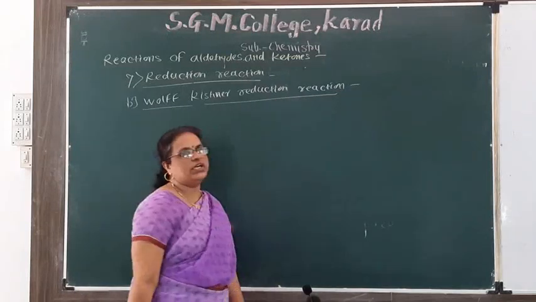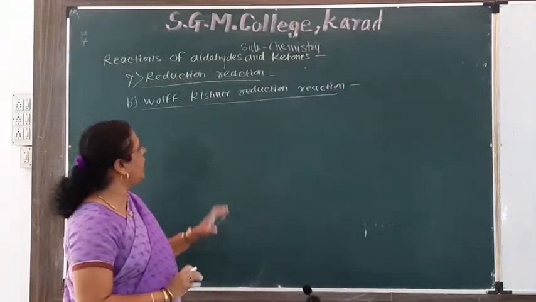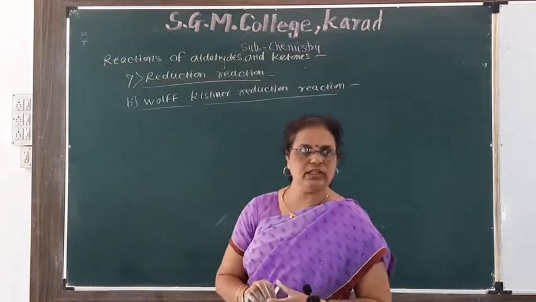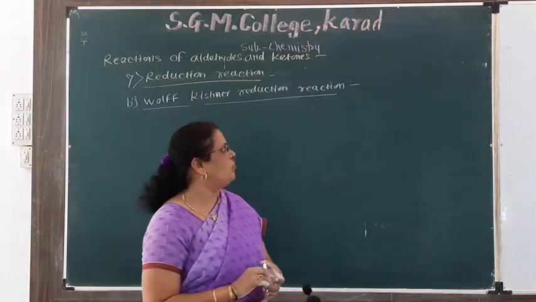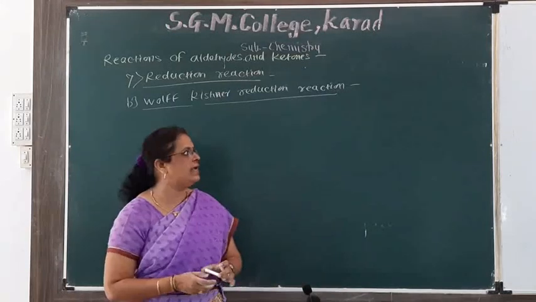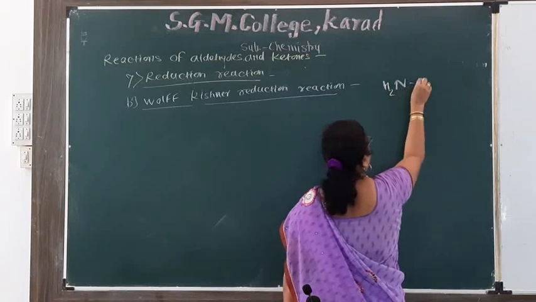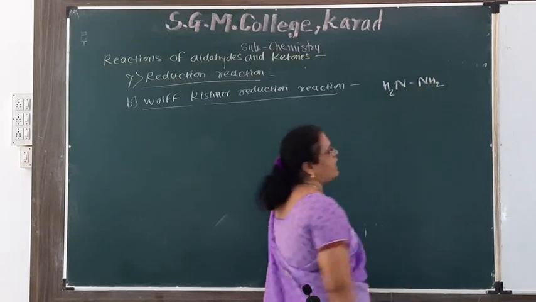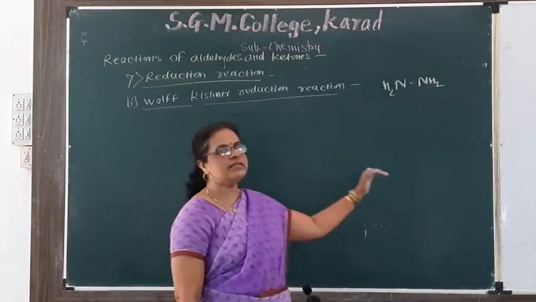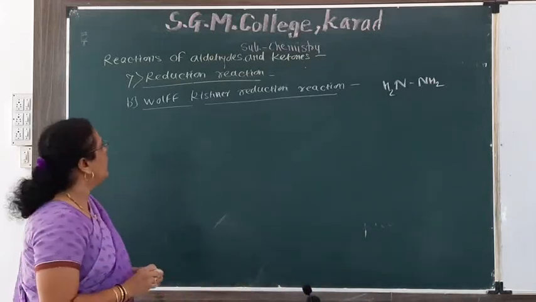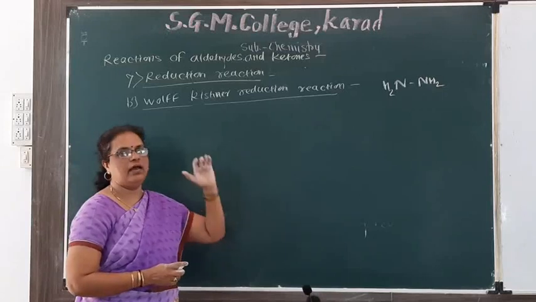In this Wolff-Kishner reduction reaction, when aldehyde and ketone are heated and react with alkaline hydrazine, we know that the formula of hydrazine is NH2NH2, alkaline hydrazine in presence of ethylene glycol as a solvent, and then we get alkane.